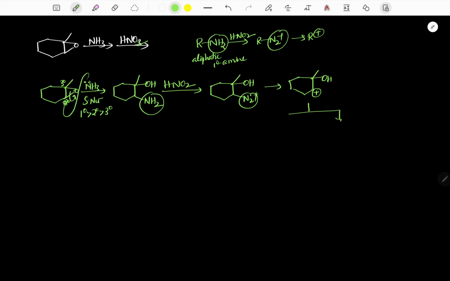Now here two possibilities we can expect, because the stereochemistry is not mentioned clearly. One is, suppose methyl is migrated.